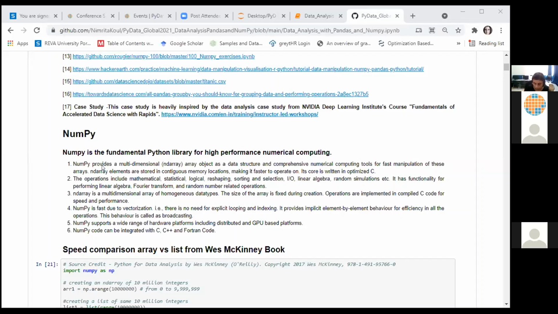NumPy has a lot of sub-packages which give you ready-made functions for arithmetic operations and logical operations. Then for linear algebra and operations involving random numbers, we have a lot of functionality for reshaping our data. We can do Fourier transforms and other kinds of operations very easily by using the built-in functions in NumPy.